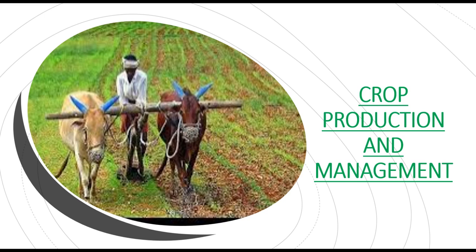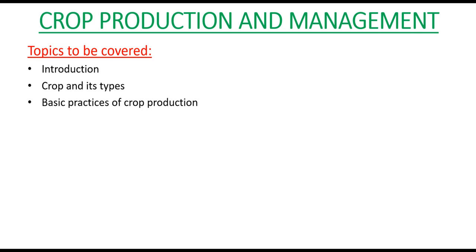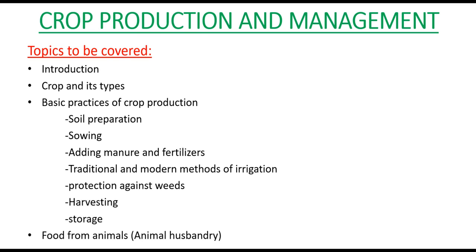This video is on Grade 8, Chapter 1, Crop Production and Management. Topics to be covered: Introduction, Crop and its types, Basic practice of crop production, in which we are going to discuss soil preparation, sowing, adding manure and fertilizers, traditional and modern methods of irrigation, protection against weeds, harvesting, storage, and food from animals, nothing but animal husbandry.